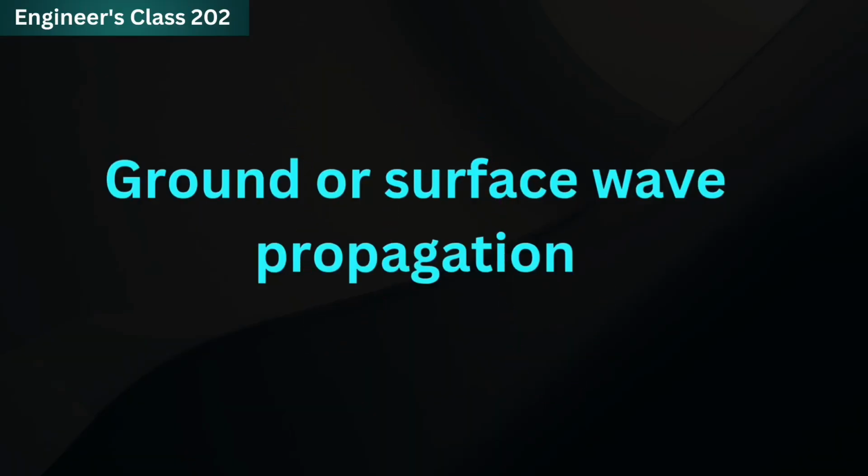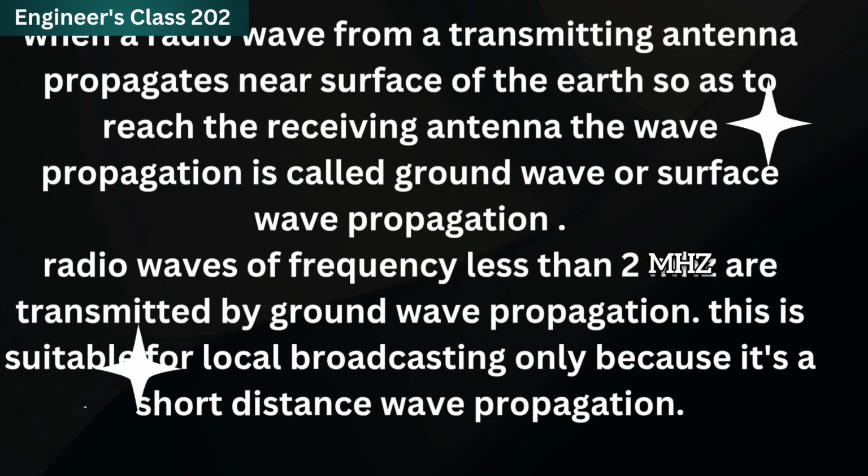In ground wave propagation or surface wave propagation, when a radio wave from a transmitting antenna propagates near the surface of the earth so as to reach the receiving antenna, the wave propagation is called ground wave propagation or surface wave propagation. Radio waves of frequency less than 2 MHz are transmitted by ground wave propagation. This is suitable for local broadcasting only because it is a short distance wave propagation.